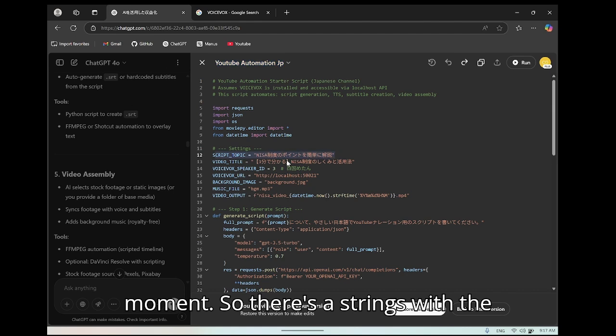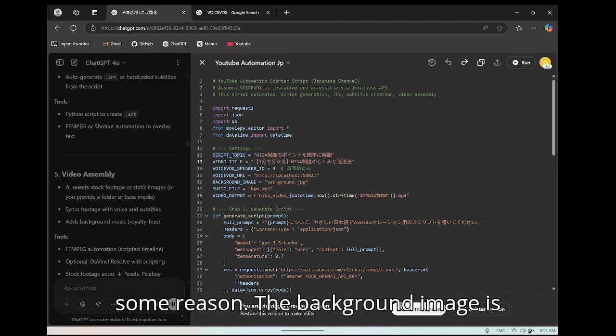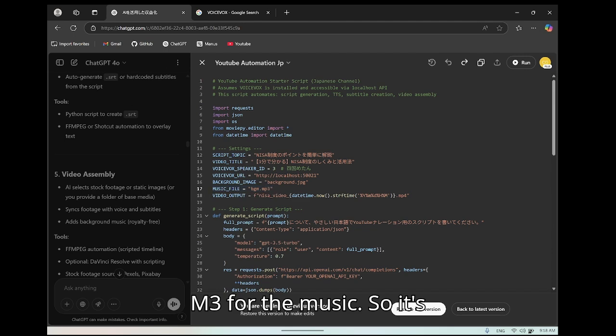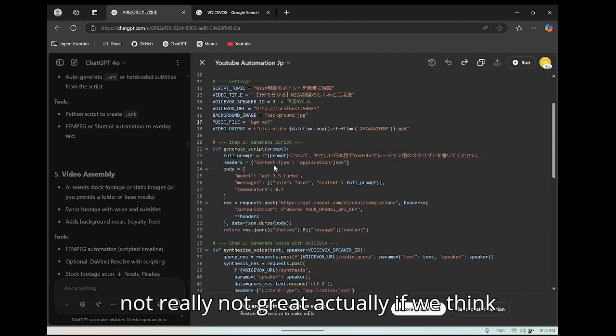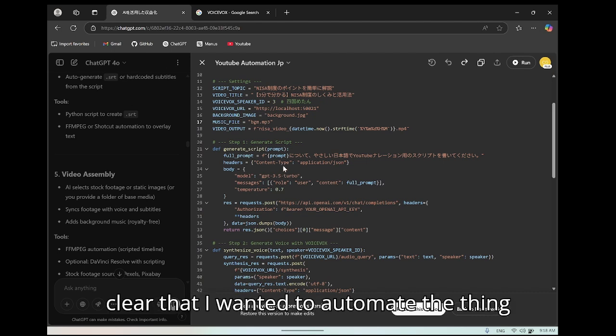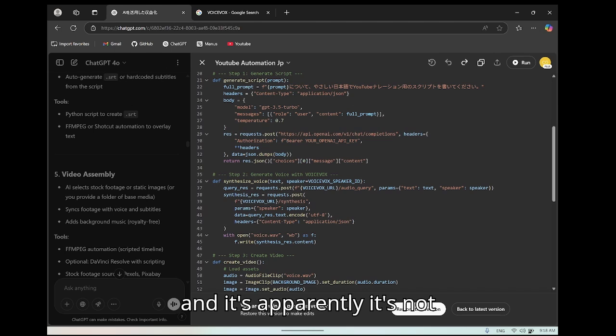So there are strings with the topic, the title. So this is still manual, it's not automatic for some reason. The background image is something you need to provide already, the MP3 for the music. So this is actually not great, if we think about it. I was very clear that I wanted to automate the thing, and apparently it's not doing that completely.